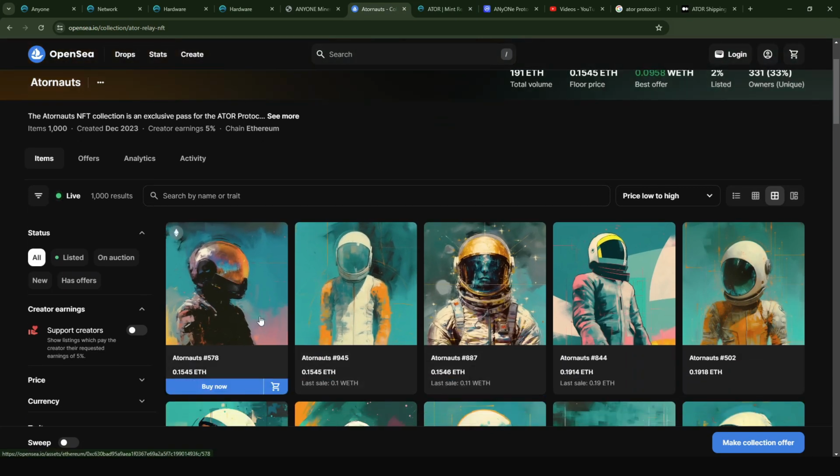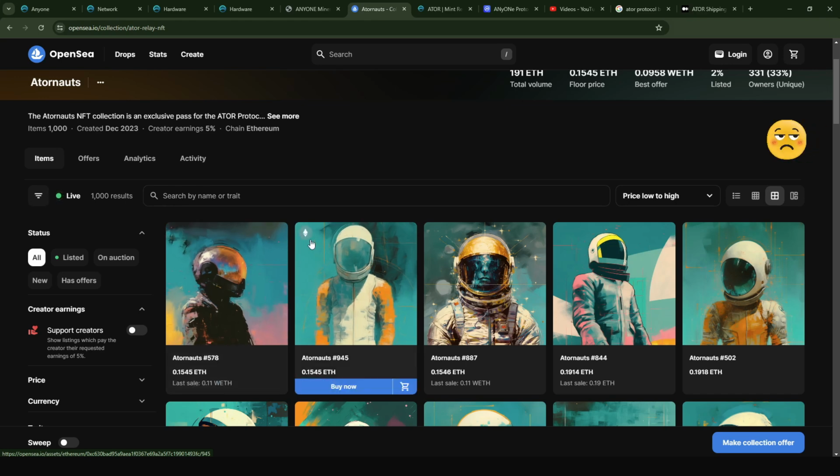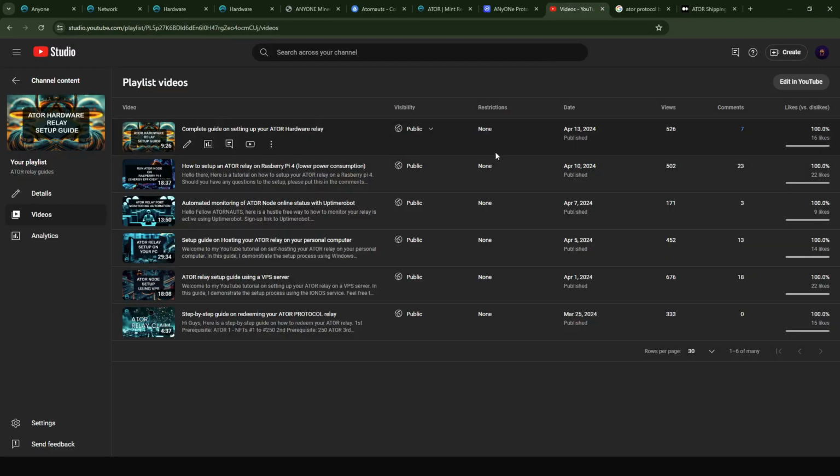The entry price for the hardware relay is currently around $800. Get in now if you want to get in, because those who bought this at the beginning like me paid about $3K in order to get the hardware. Now if you do not want to buy the hardware, there are also several ways that you can get in.